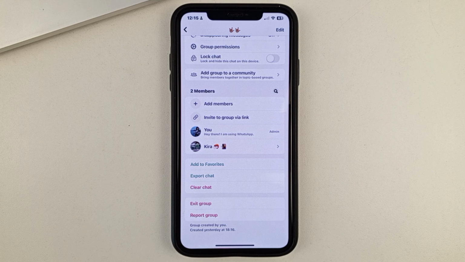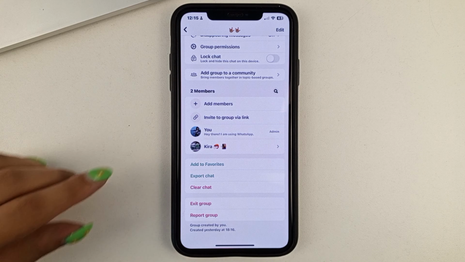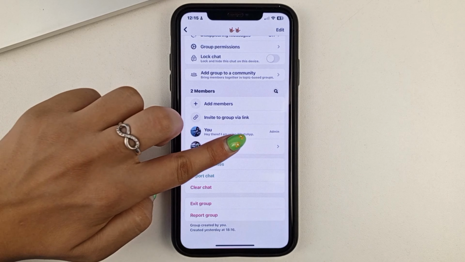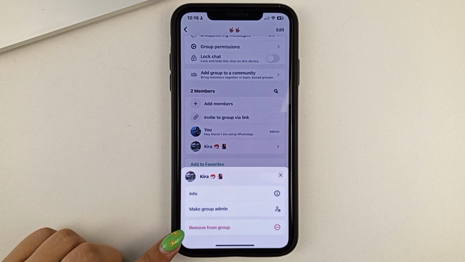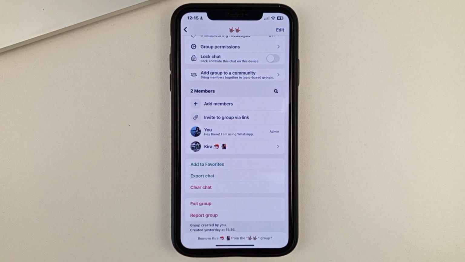First of all, friends, in the members section, you will have to delete absolutely all the members one by one from your group. To do that, you'll need to click on the person's name and select Remove from Group. Confirm the action. And once you've done that with all the members of the group,